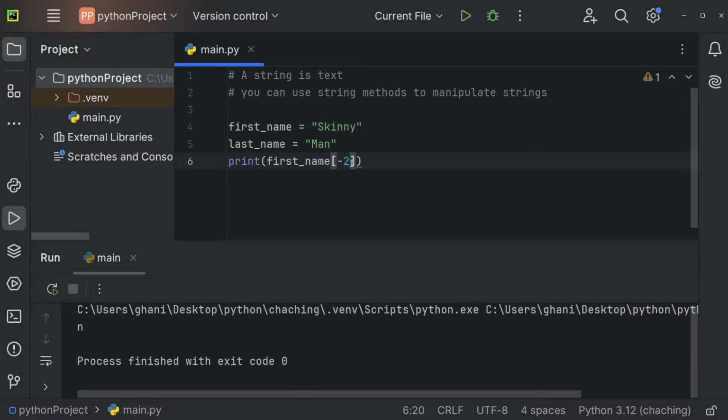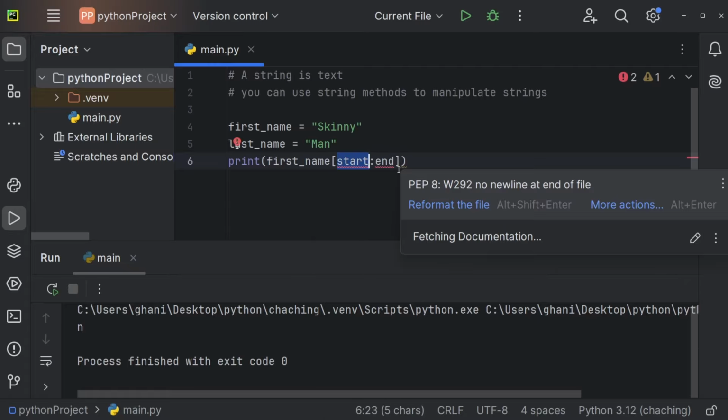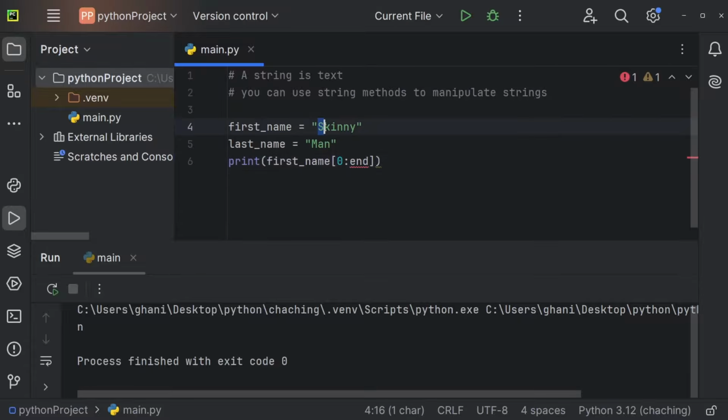We could also define a start and an end. So start, end would be the formula. Let's start from index 0. So 0, 1, 2. And let's go to index number 2. But this will exclude index number 2. So we will get 0, 1, and 2 is right here. But we will not get 2 because this is excluding number 2.